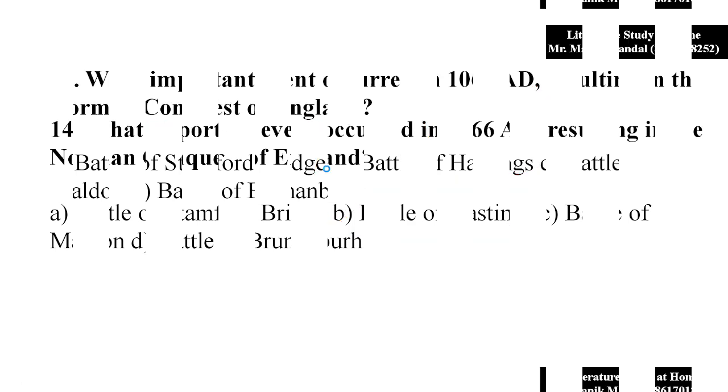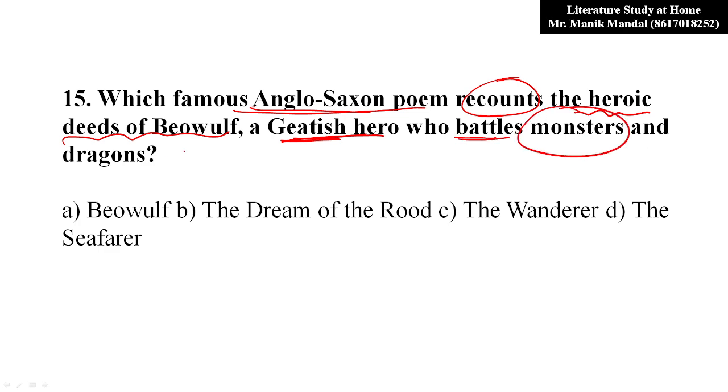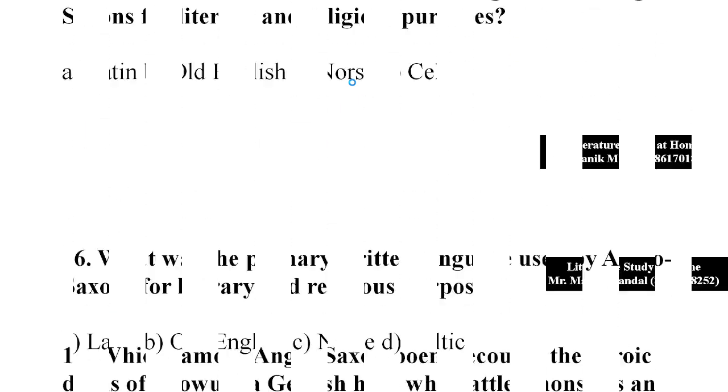Now your question number 15. Which famous Anglo-Saxon poem recounts the heroic deeds of Beowulf? Beowulf is a Geatish hero who battles monsters, Grendel, and also later on a dragon. So obviously the eponymous name Beowulf is also the name of the epic. That was the famous Anglo-Saxon epic poem Beowulf, featuring Beowulf as the central character.